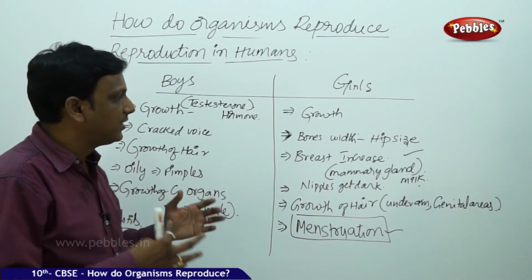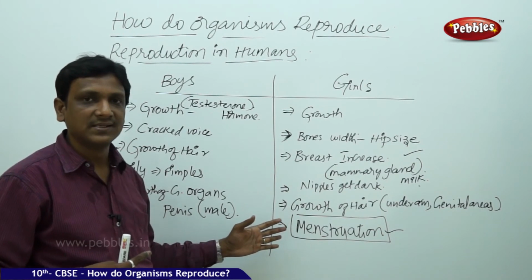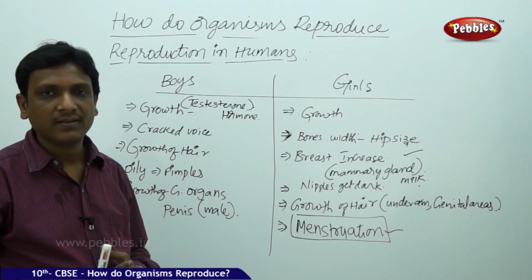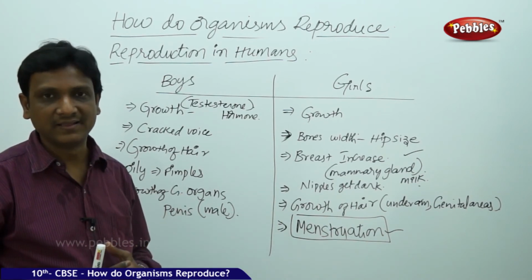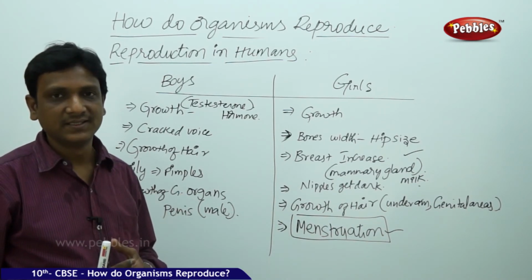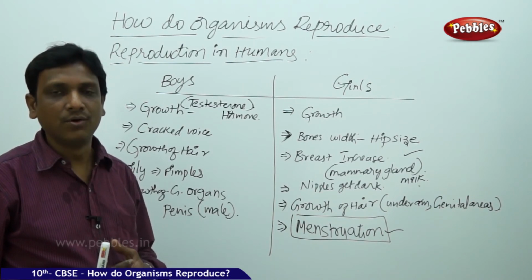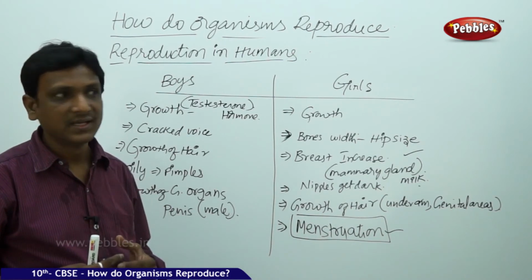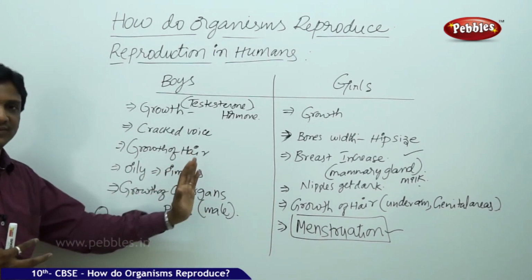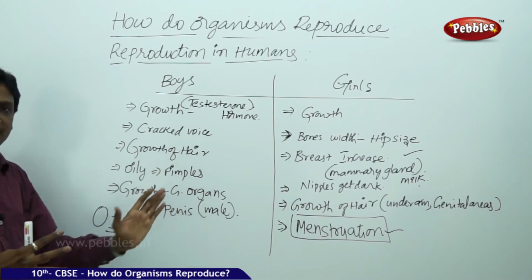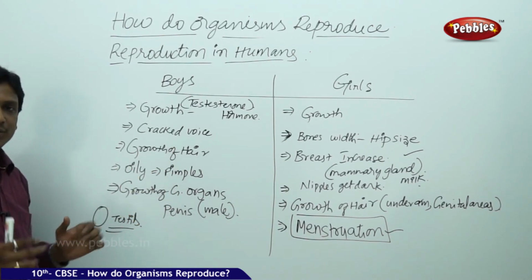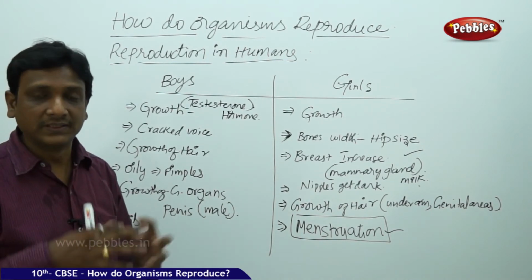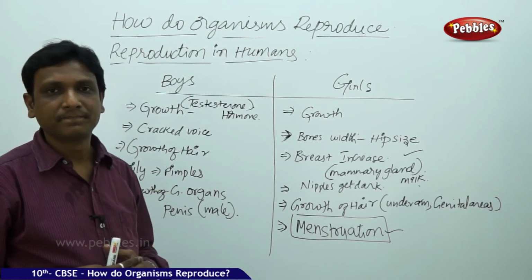A girl who is able to menstruate and produce the egg cells cannot participate in reproduction very soon. It will adversely affect her health, physically as well as mentally. So it needs some time for the complete maturation of our systems. It is the onset, the starting of sexual maturation. Your body must be completely grown up. Your mind also must be completely grown up. That is for the production of babies.